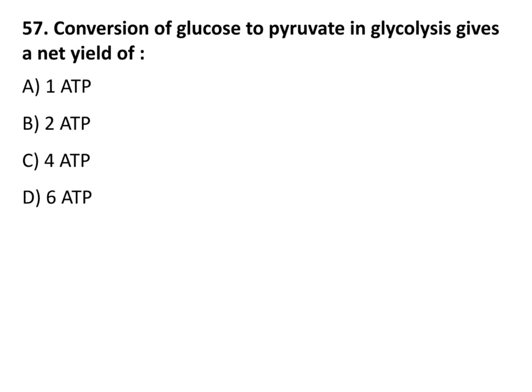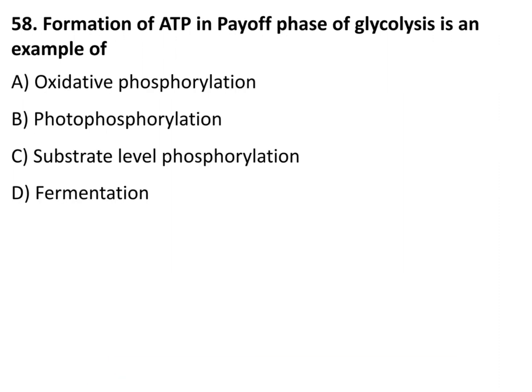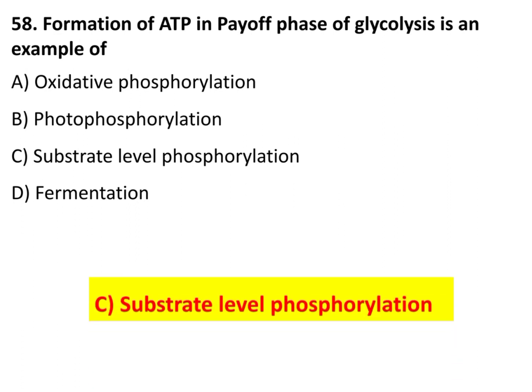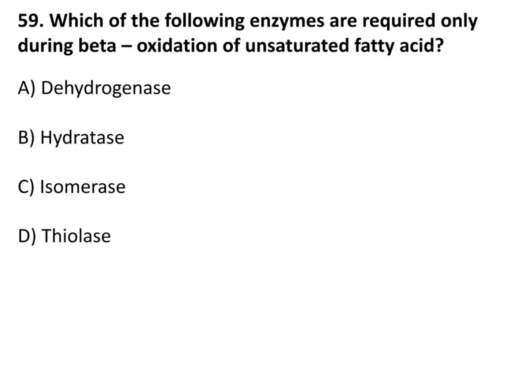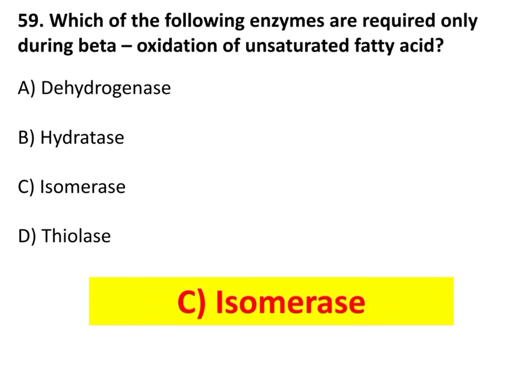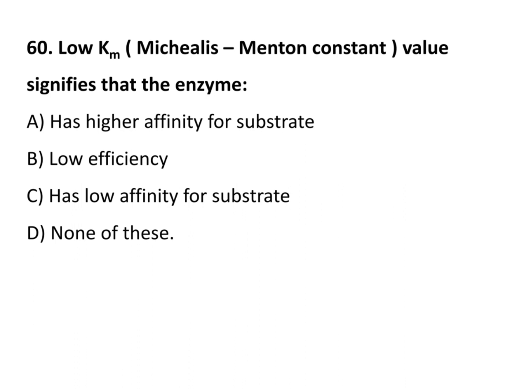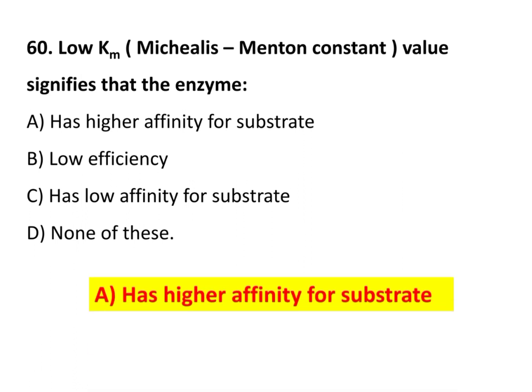Conversion of glucose to pyruvate in glycolysis gives a net yield of 2 ATP molecules. Formation of ATP in the payoff phase of glycolysis is an example of substrate level phosphorylation. Which of the following enzymes is required only during beta oxidation of unsaturated fatty acids? The answer is C part, isomerase. A low Km, Michaelis-Menten constant, value signifies that the enzyme has higher affinity for substrate.